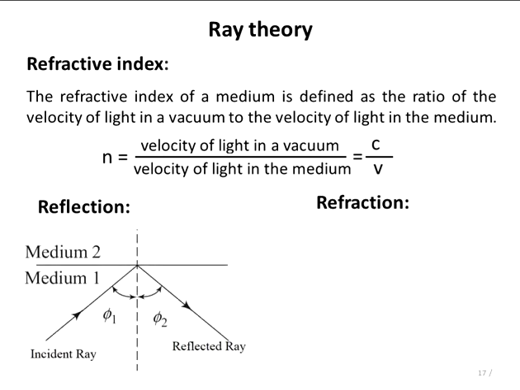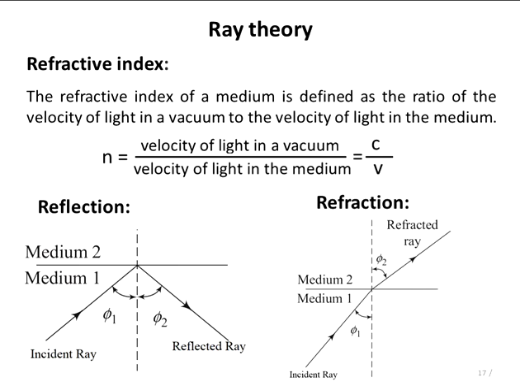The law of reflection states that when a light ray is incident upon a reflective surface at angle phi1 with respect to the normal to the boundary, the ray will be reflected from the surface at angle phi2 with respect to the normal to the boundary, such that the angle of reflection is equal to the angle of incidence.